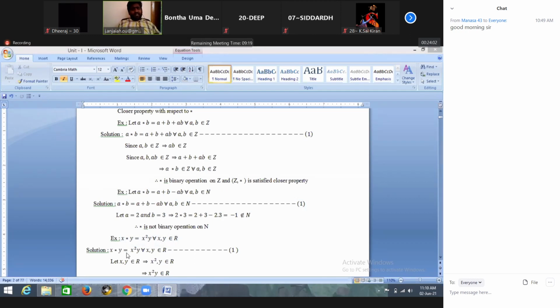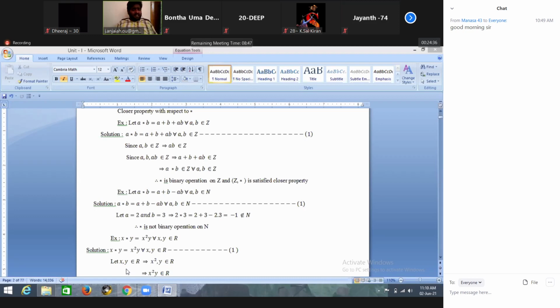Because x star y is equal to x square into y for all x, y belongs to R. R means real numbers. x, y belongs to R means x, y are two real numbers. We know that the square of a real number is again a real number. That means x square belongs to R. Again we know that the product of two real numbers is again a real number. That is, x square into y belongs to R.